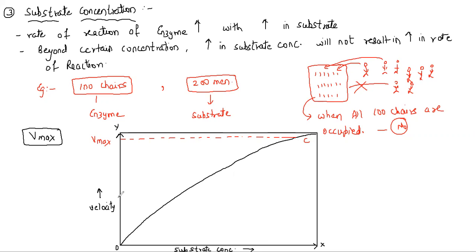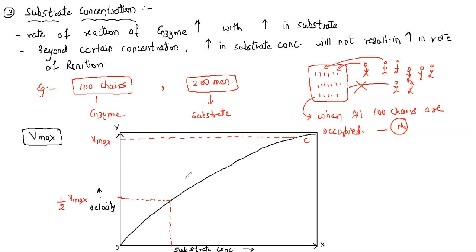Somewhere here will be the half Vmax. Half Vmax means the velocity achieved with respect to half the time required. So half Vmax I put it here. So the velocity at which half of the reaction will be covered, I put it this way.